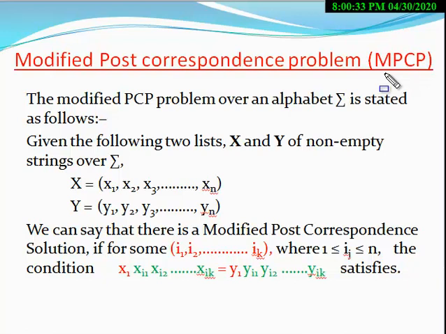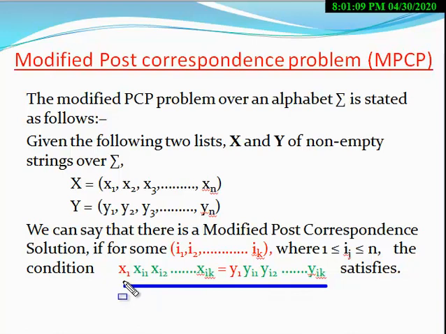Here also you have to give two sequences like in a PCP problem, and the length of both sequences will be the same. Here also you have to find an ordered pair i1, i2, ..., ik which satisfies these conditions. So the only change from the PCP problem is this condition.